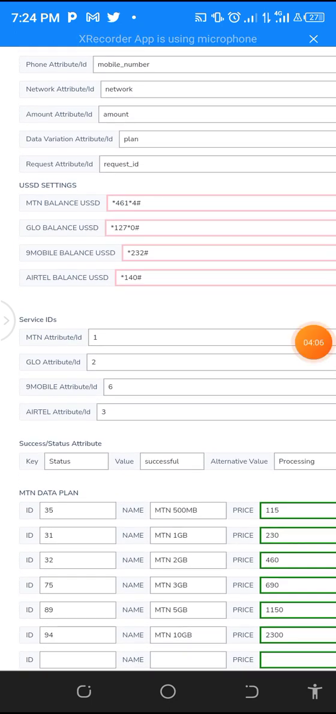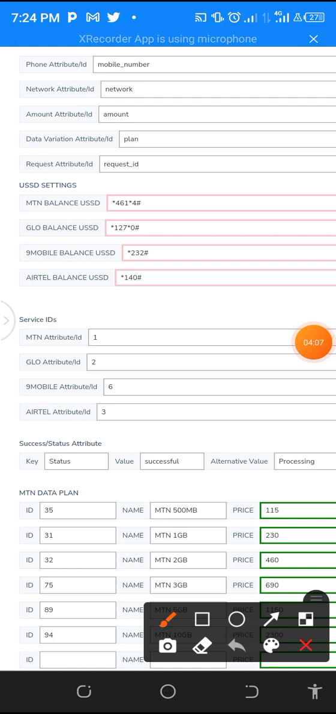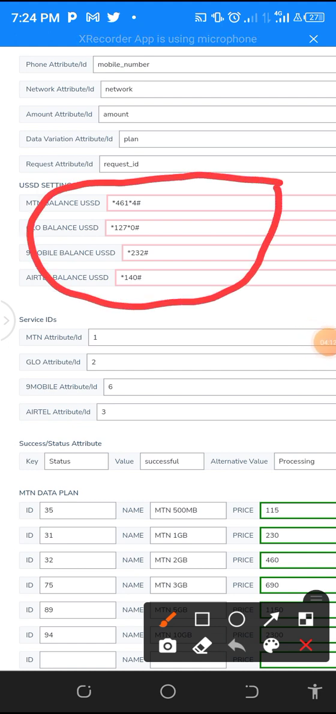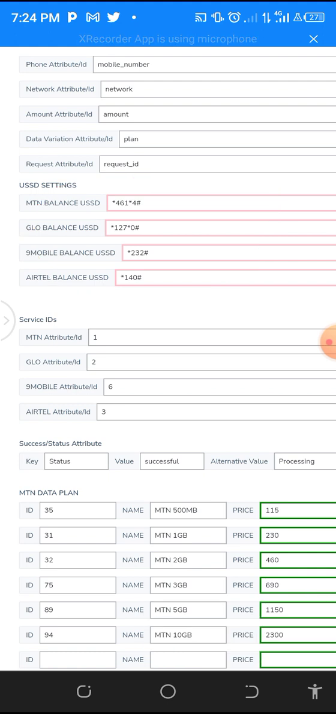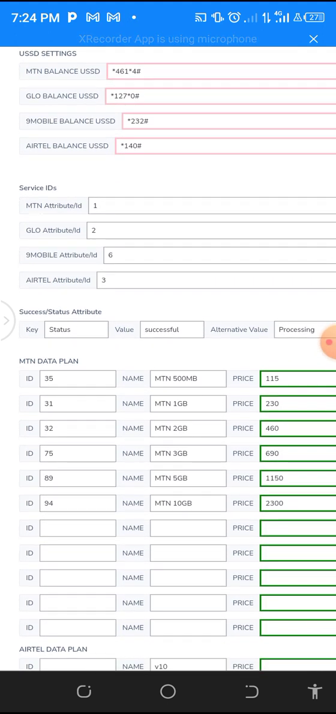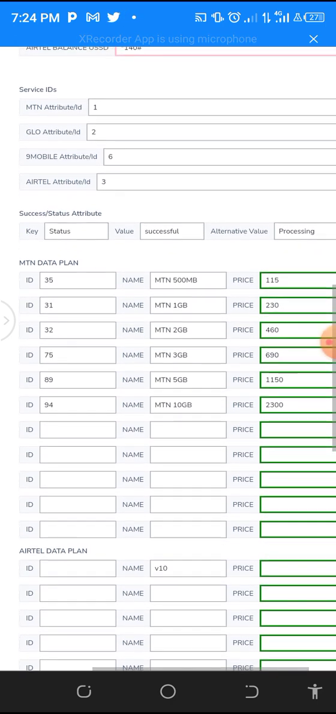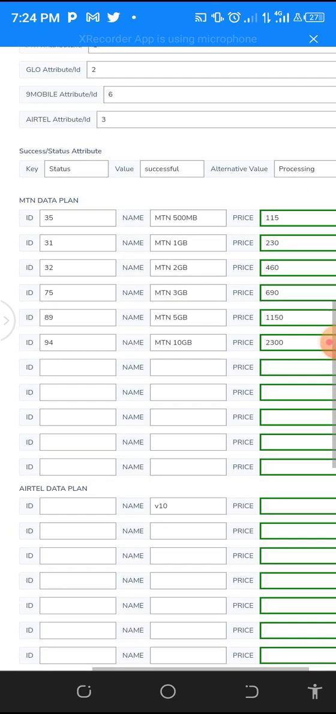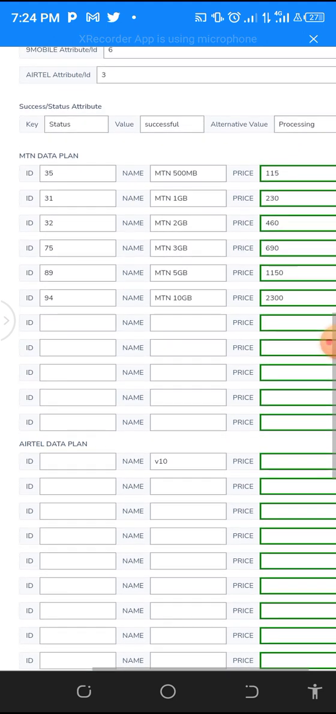The only issue you might have here, maybe at the later end days, is when the USSD changes, and that is if it changes. If it doesn't change, you don't have any business with this aspect too. So you don't also have business with this aspect. This is the aspect that you have business to do, and that is the data plan.